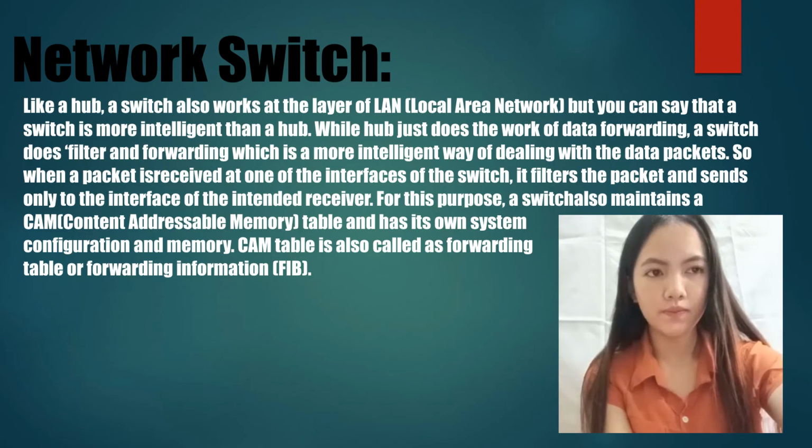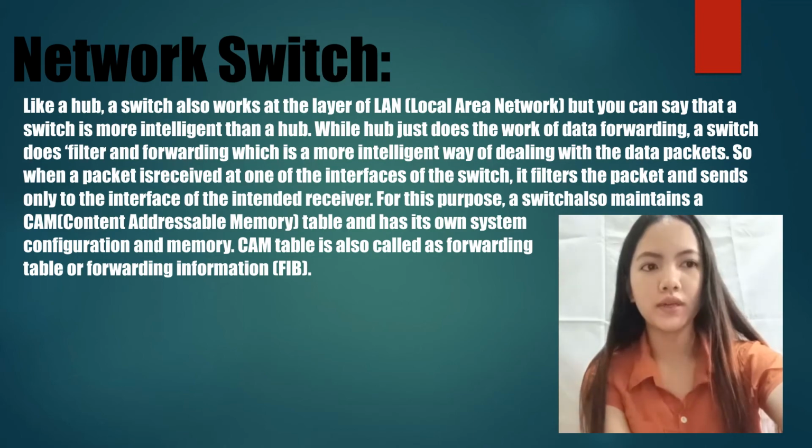Like a hub, a switch also works at the layer of LAN, local area network. But you can say that a switch is more intelligent than a hub. While a hub just does the work of data forwarding, a switch does filtering and forwarding, which is a more intelligent way of dealing with the data packets.